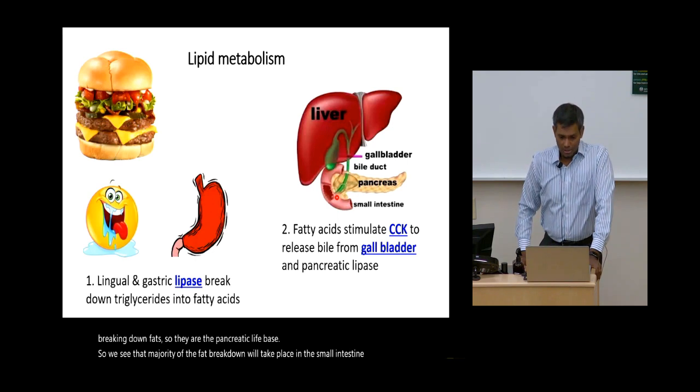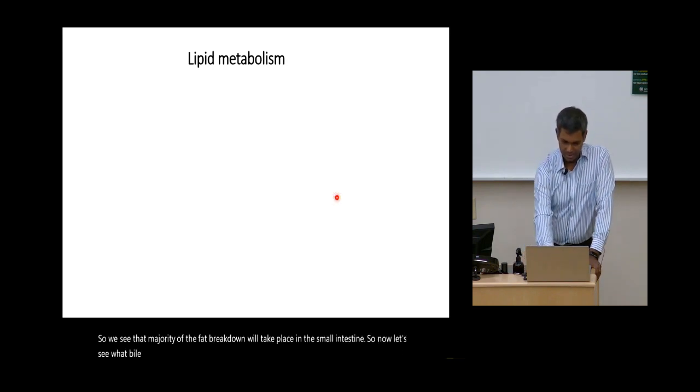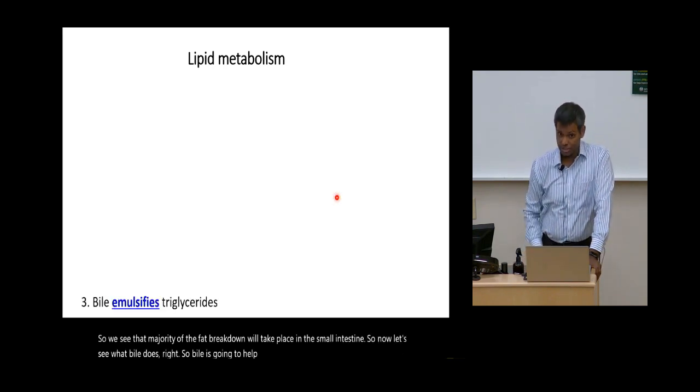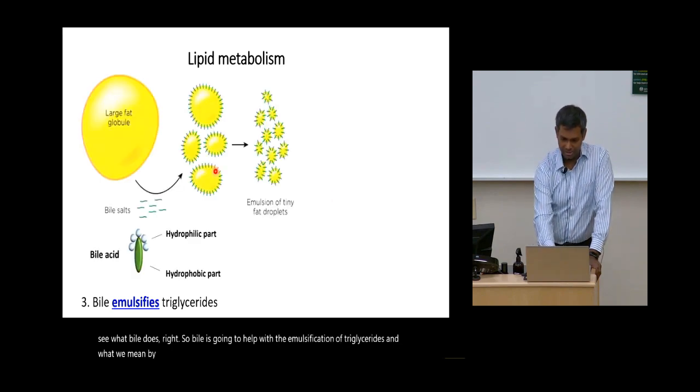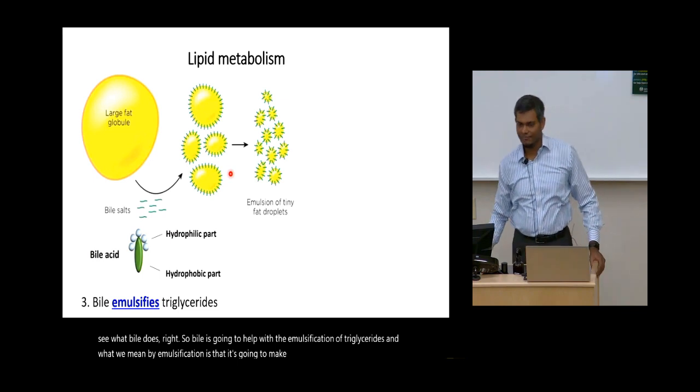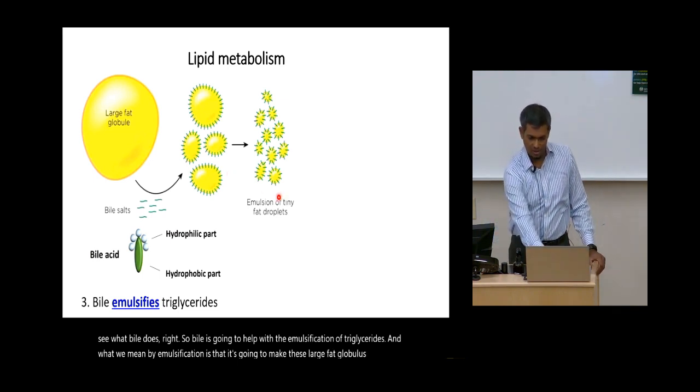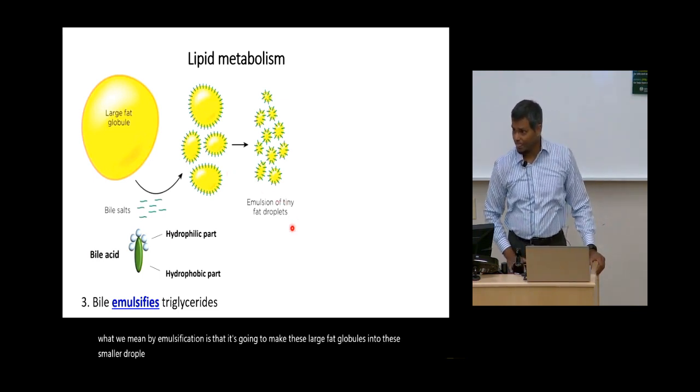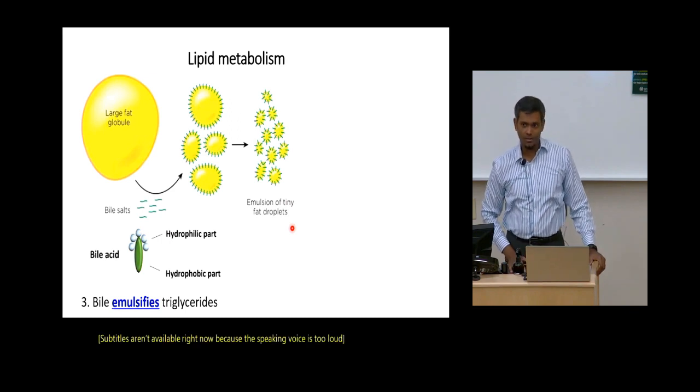Now let's see what bile does. Bile is going to help with the emulsification of triglycerides. What we mean by emulsification is that it's going to make these large fat globules into smaller droplets of fat. And in order to do this, we need to understand the structure of bile.